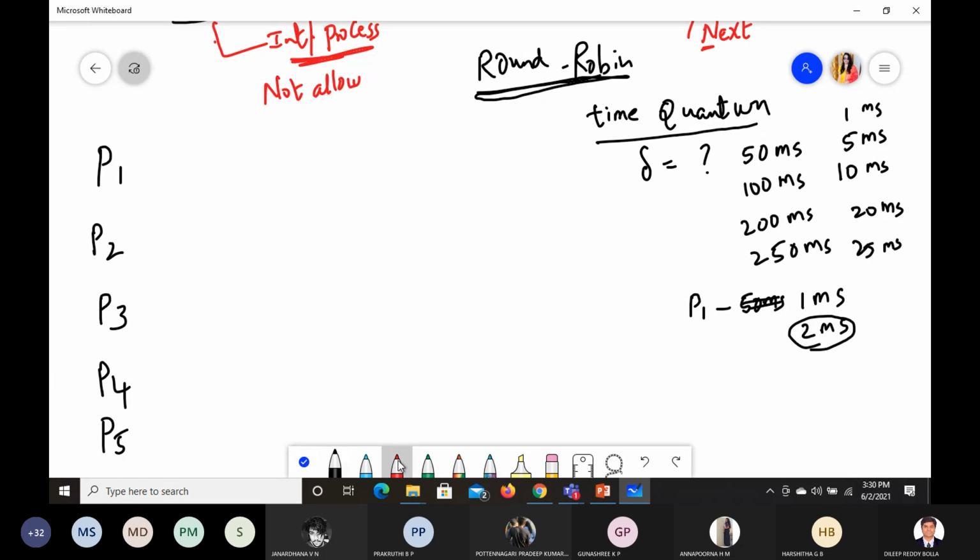I'll change the state of this. I'll not execute P1, I'll go to the next one. Let us say P2, I'll again give 2 milliseconds. Next I'll go to P3. It is not in order, it can be anything. I'll give 2 milliseconds. Next I'll give not P4, I may give to P5. So how they are going to give this time allocation, each one of 2 milliseconds, is the concern. How they are going to do it is what we are going to see now.